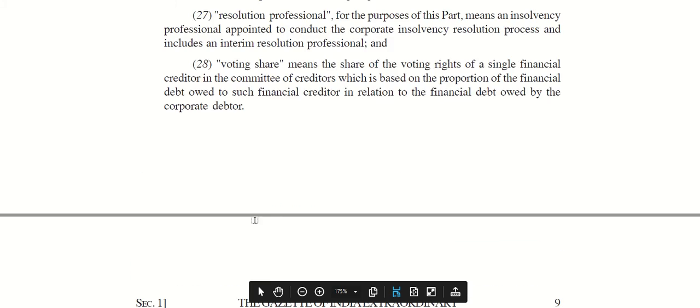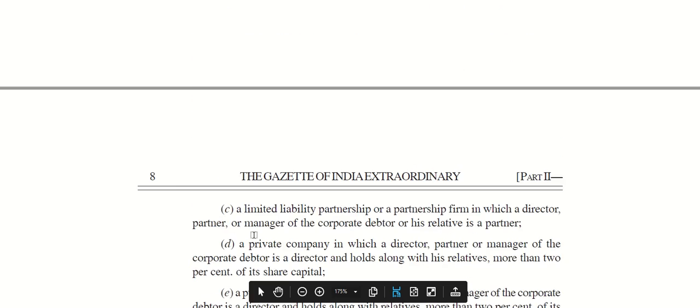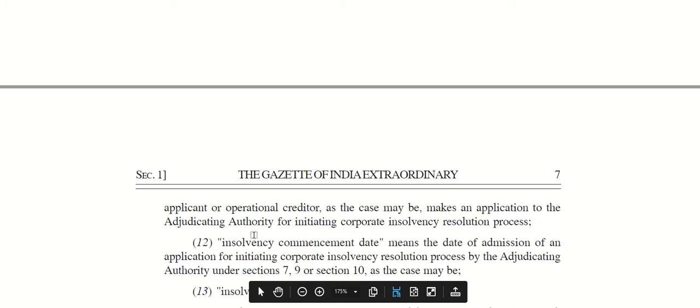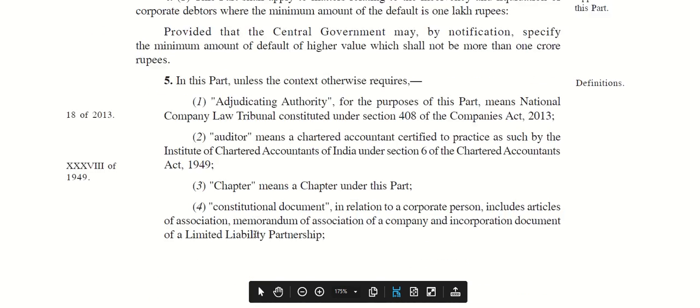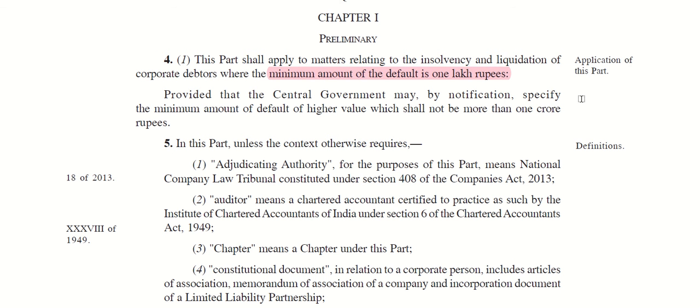We have to remember that for initiation of the corporate insolvency process, we have already seen the minimum amount of default: the minimum amount of default should be at least 1 lakh, and the higher value threshold shall not be more than 1 crore. So we have to remember that.